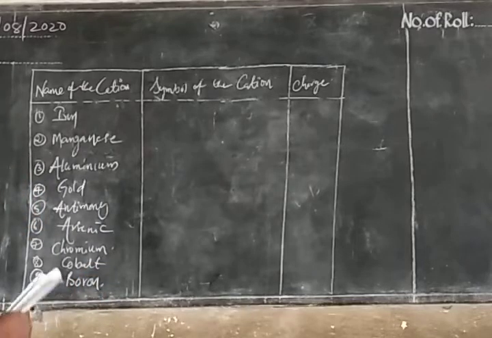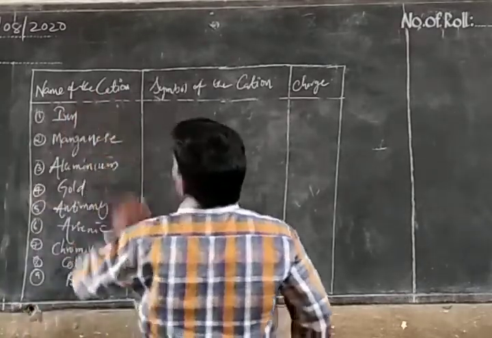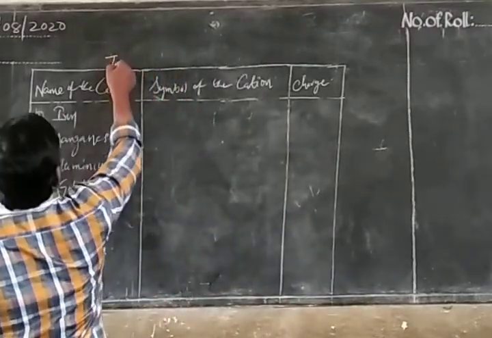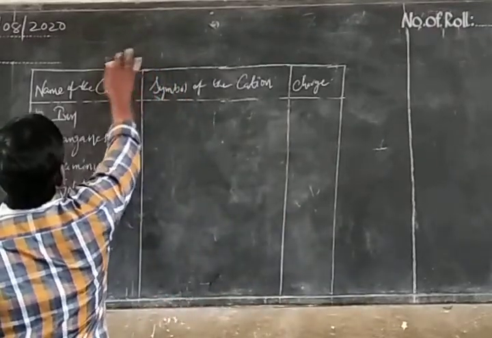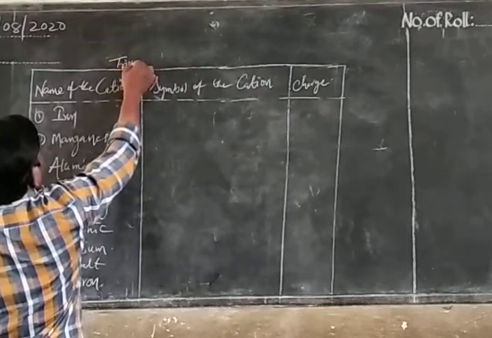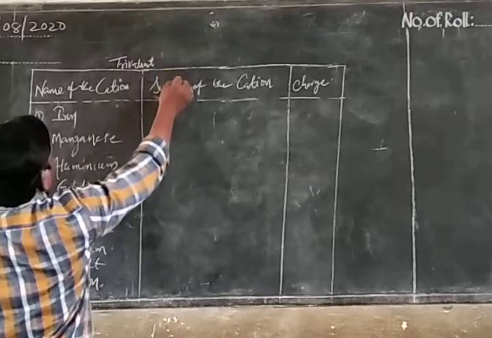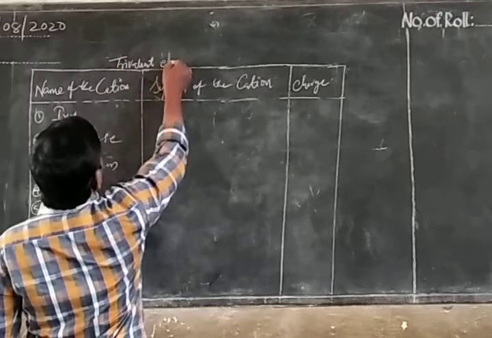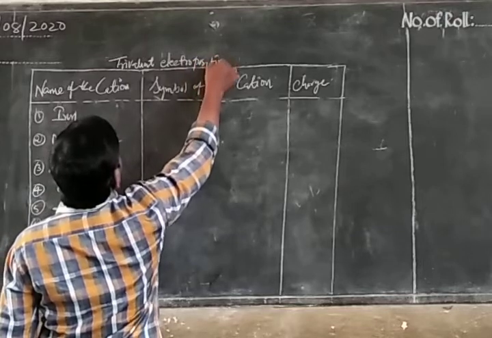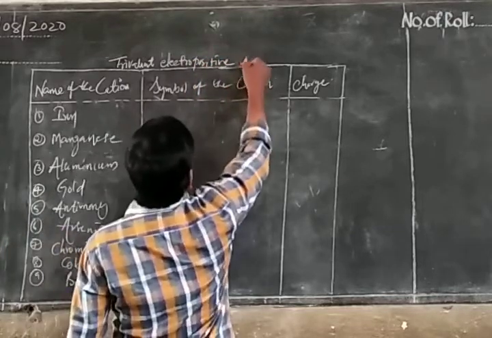Okay, now name of the cation. So we can take some trivalent electropositive ions.